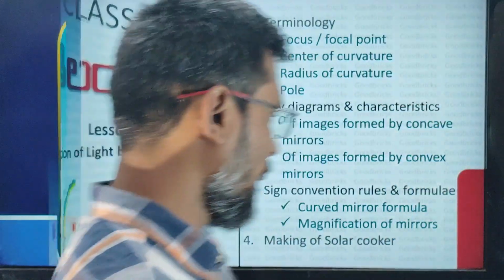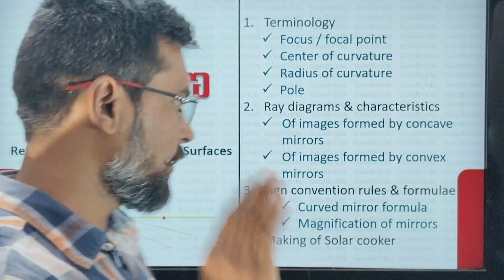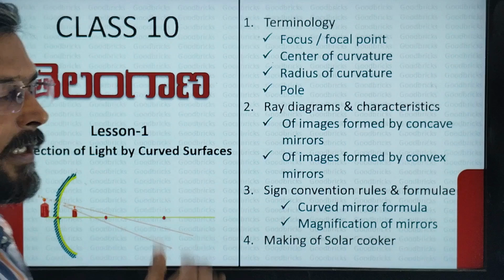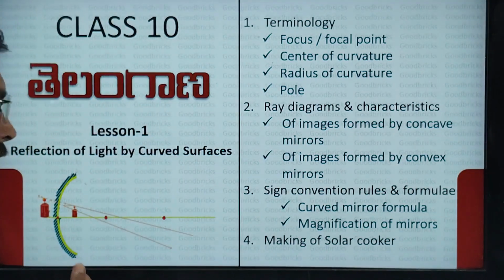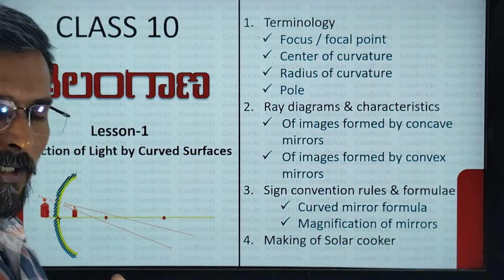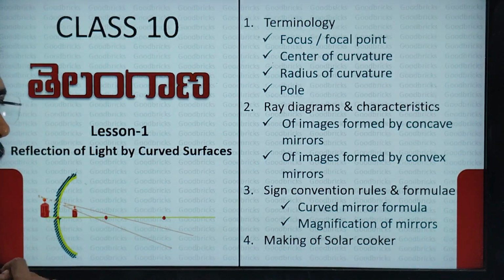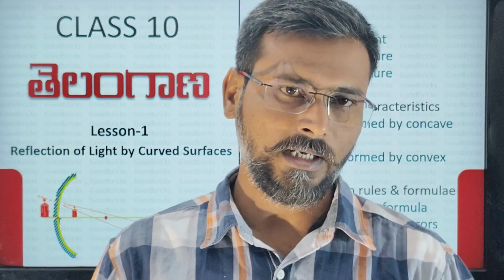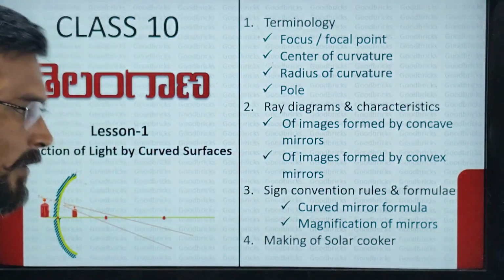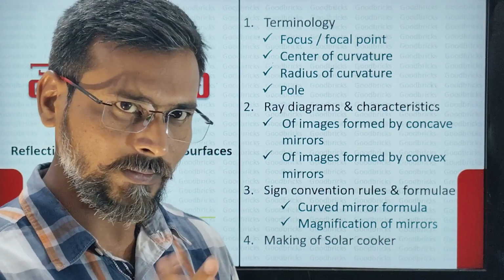So let's begin our session with first lesson, and that is reflection of light by curved surfaces. In this you should know little bit terminology related to the concave mirror, and of course it is also applicable for convex mirror. So what are the keywords or terminology? Center of curvature, focus, pole, radius of curvature. This is the very important terminology related to this particular lesson. So this is what the first question or first point you should know from this lesson.